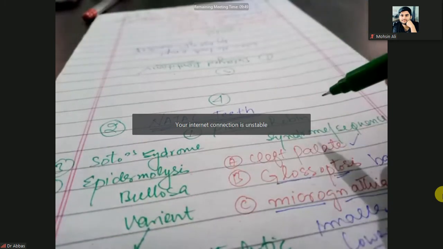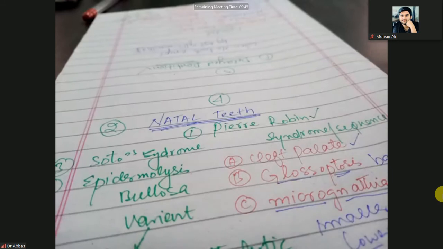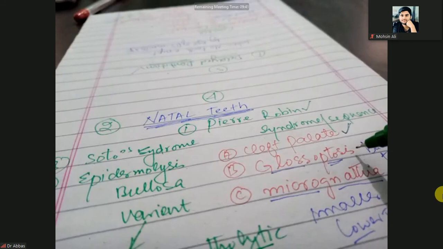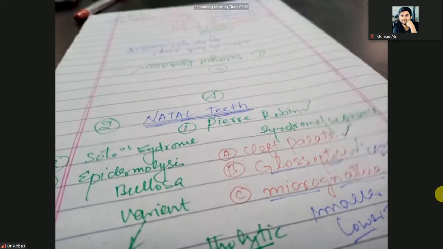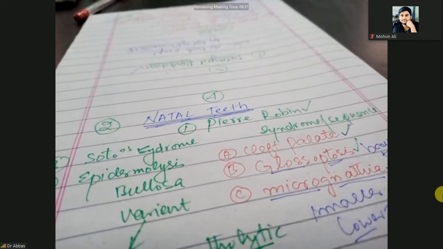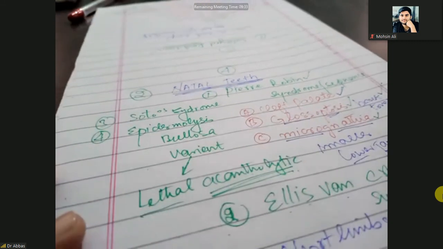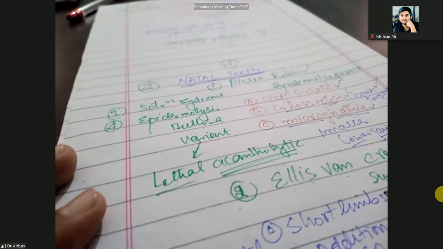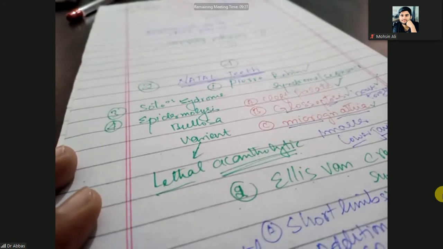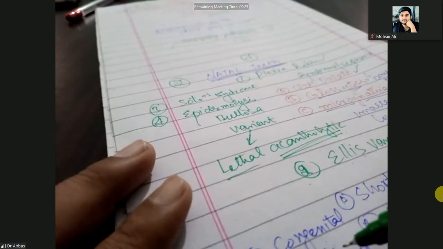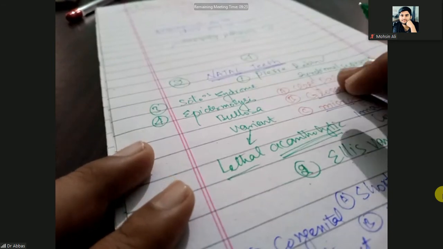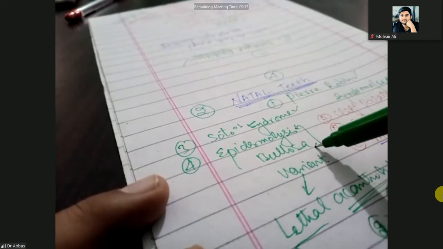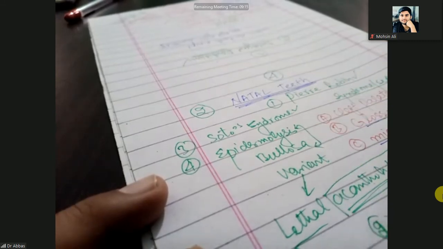So natal teeth can be due to the Pierre-Robin syndrome. Pierre-Robin syndrome is expressed by the cleft palate, glossoptosis, it means back of the tongue, macrognathia, smaller lower jaw. It can be due to the Ellis Van Creveld syndrome. What are the features? There will be short limbs, additional finger or polydactyly, and the congenital heart defect with the natal teeth, Soto syndrome, and the epidermolysis bullosa variant, and that variant is the acantholytic bullosa.